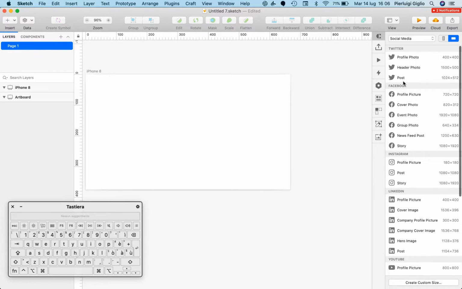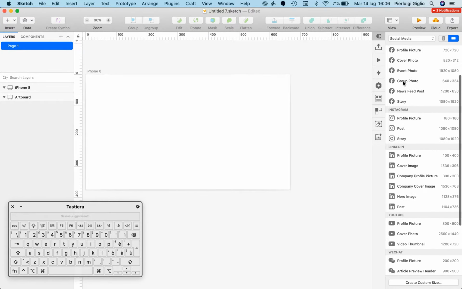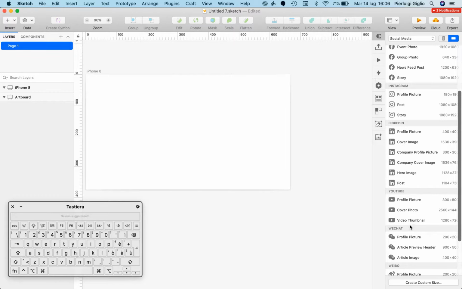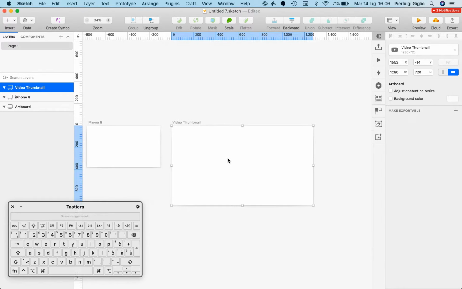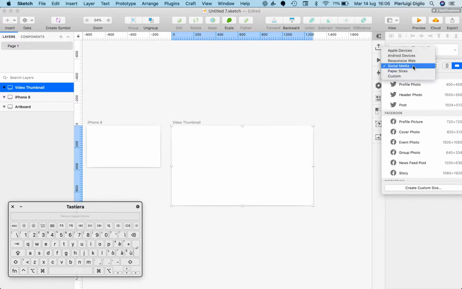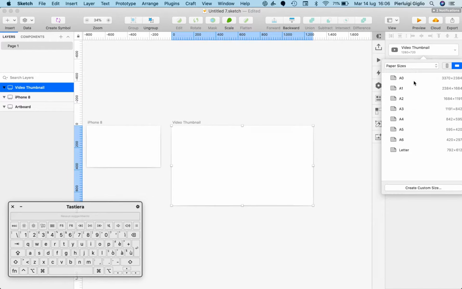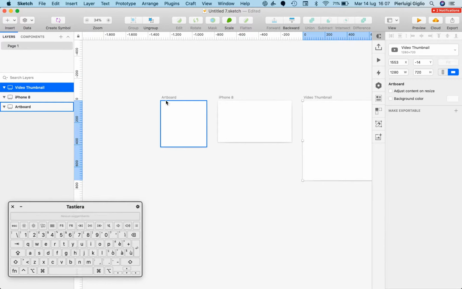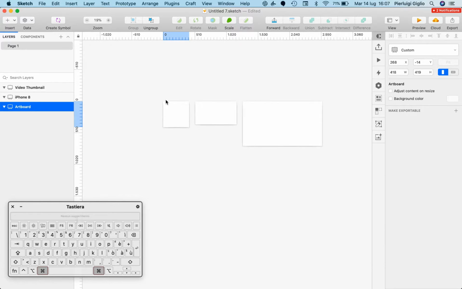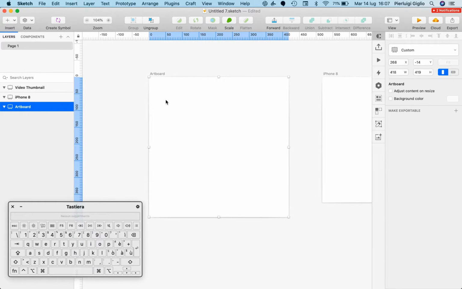There's also some social media presets which can come in very handy. So if, for example, you're looking to do a video thumbnail for your YouTube video, you can simply click on video thumbnail, and you're going to have the preset right available over here. You can also use paper sizes in case that you want to create a PDF document or anything of that nature. You can easily do that. And again, if you want to change the sizes at any moment, it's very easy.